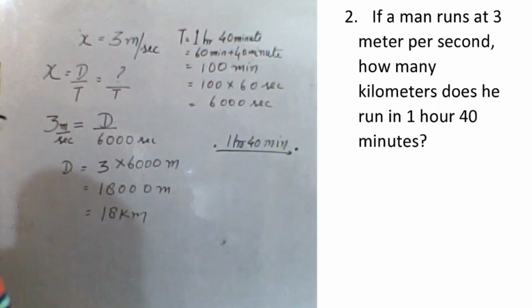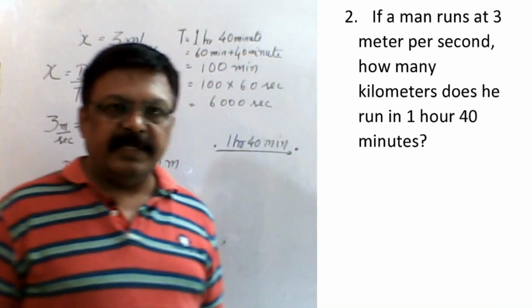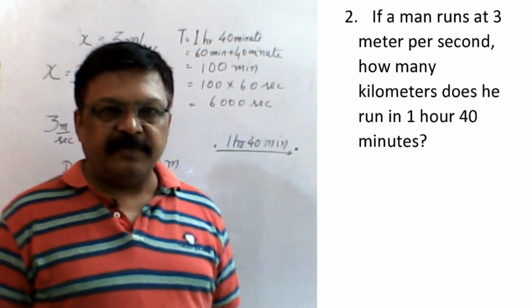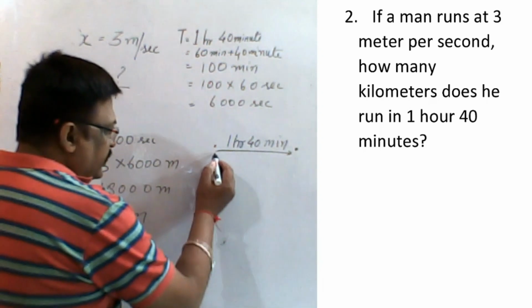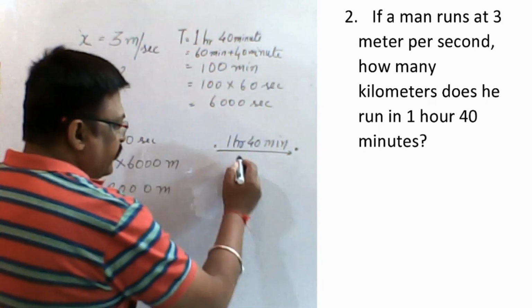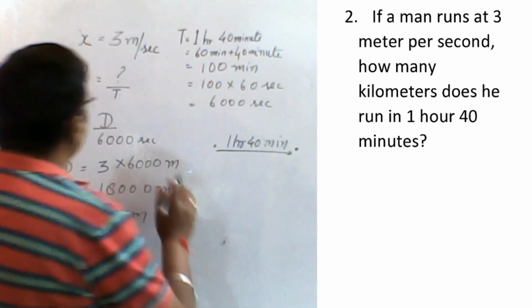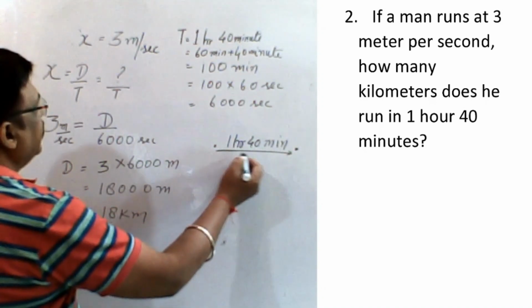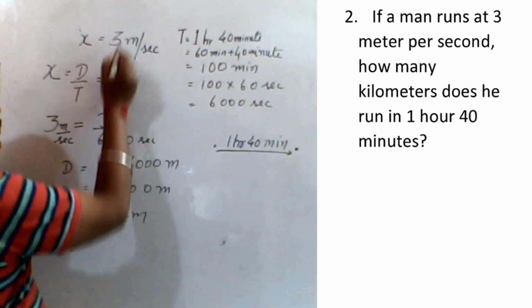The question says, if a man runs at 3 meter per second, how many kilometer does he run in 1 hour 40 minutes? Here the man starts and takes 1 hour 40 minutes to reach this point, and the speed x is given as 3 meter per second.